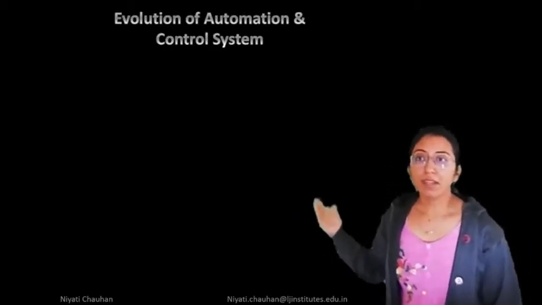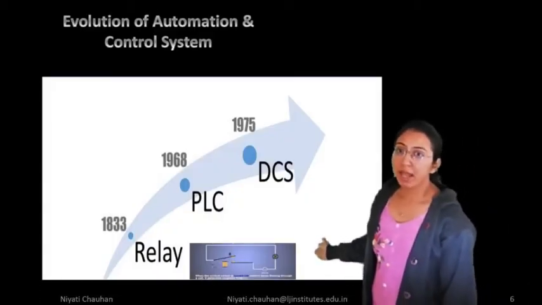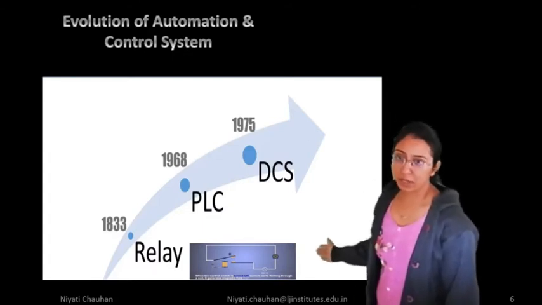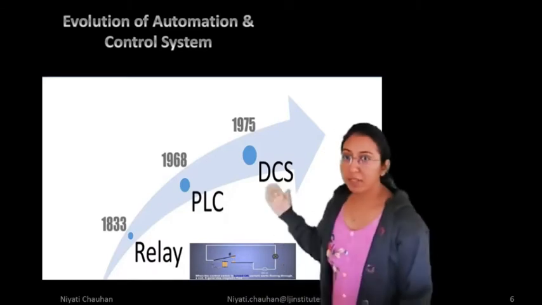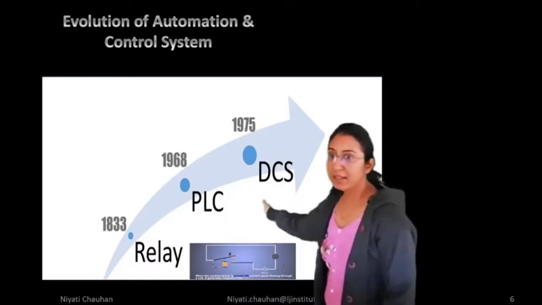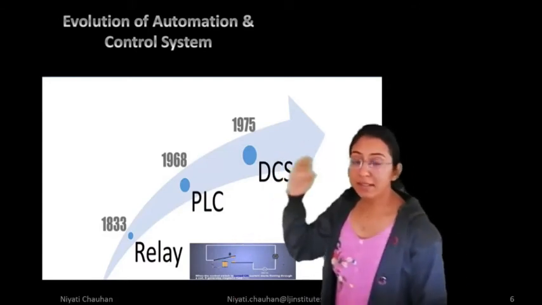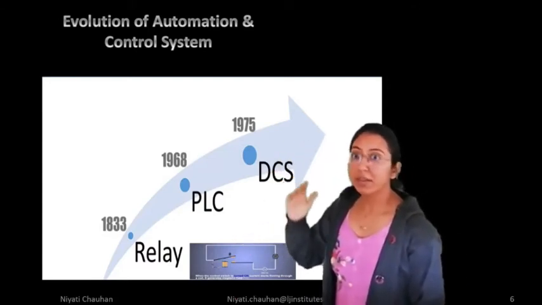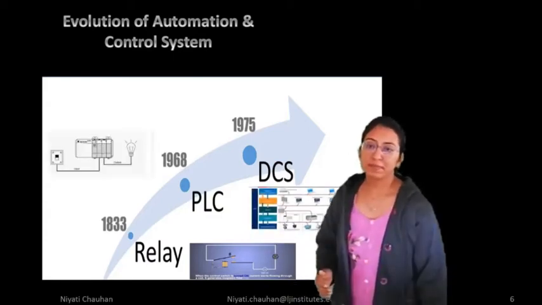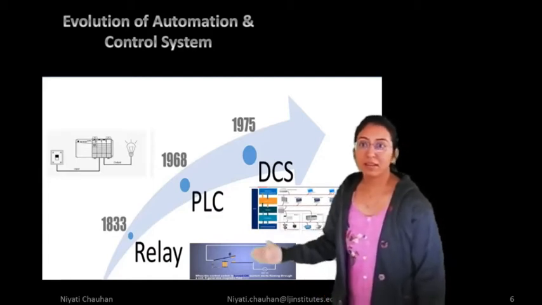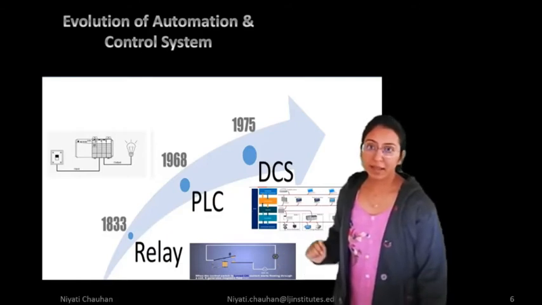Evolution of automation and control systems, right? First, we used relays in industry in 1833. Then after that we used PLC in 1968. And from 1975 till date we are using DCS in industry. There are some basic symbols and arrangements shown in the diagram.